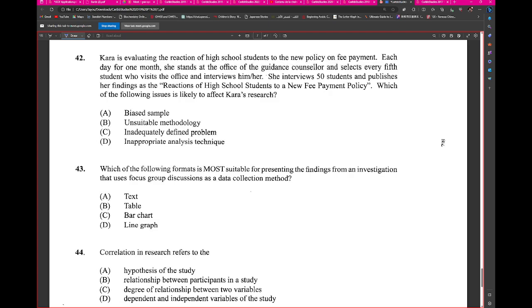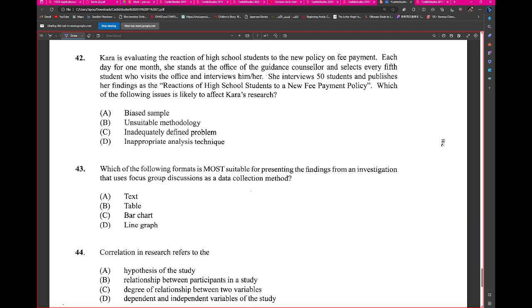Alright. Kara is evaluating the reaction of high school students to the new policy of fee payment. Each day for 1 month, she stands at the office of the guidance counselor and selects every 5th student who visits the office and interviews him or her. She interviews 50 students and publishes her findings as the reactions of high school students to the new fee payment policy. Which of the following issues is likely to affect Kara's research?